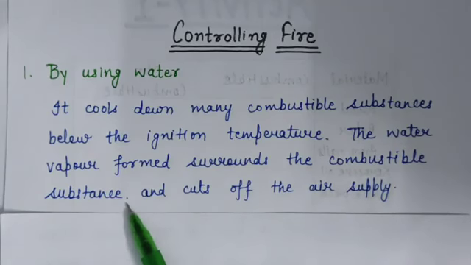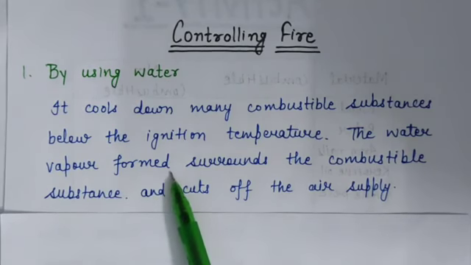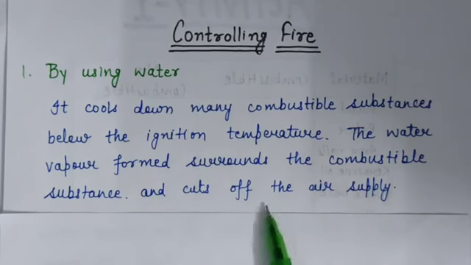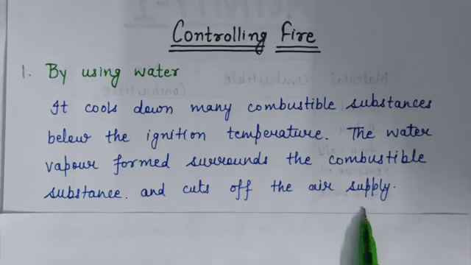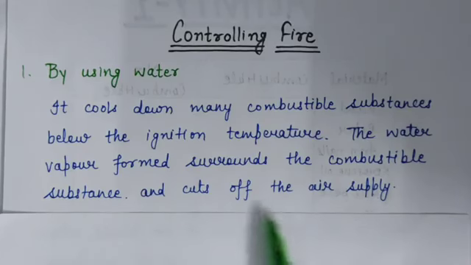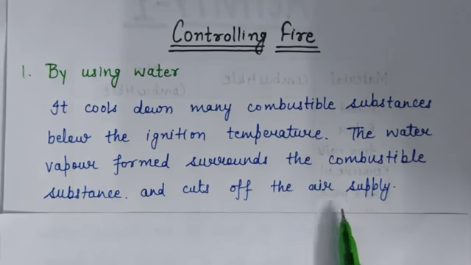Means when we throw water on the combustible substance, then water vapors will form and it will cut off the air supply. And if it cuts off the air supply, it means it can stop the fire.